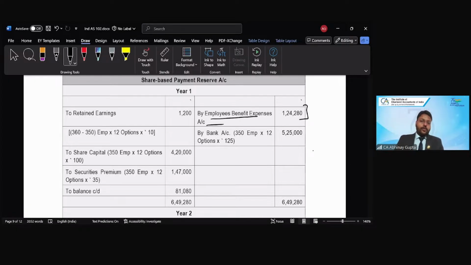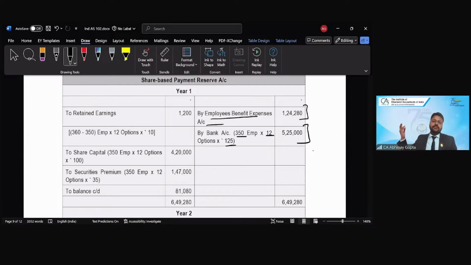Now, because my group 1 is getting vested within year 1 and getting settled as well, once it is vested, it is settling as well. So I will make the payment to 350 employees at the fair value into the number of options. So 5,25,000 would be the amount which I will be settling for my group 1 employees, right? 350 is the number of employees. I simply take it from the table which we have just drafted in our solution itself.